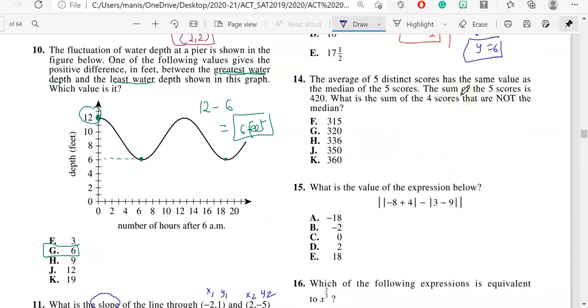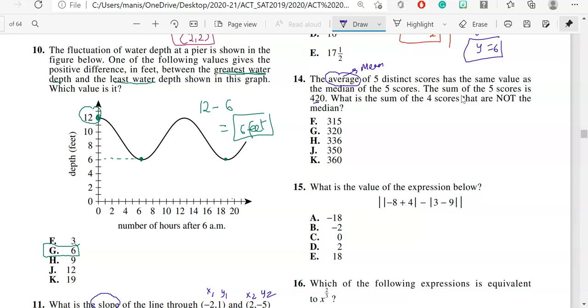The average of 5 distinct scores has the same value as the median of the 5 scores. Average means mean. Okay, the sum of the 5 scores is 420. What is the sum of the 4 scores that are not the median?